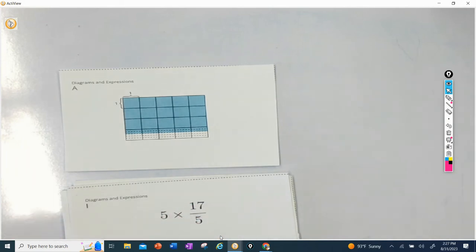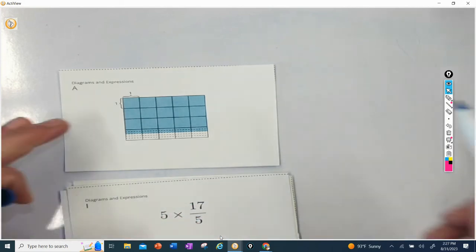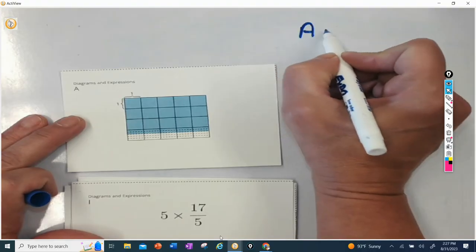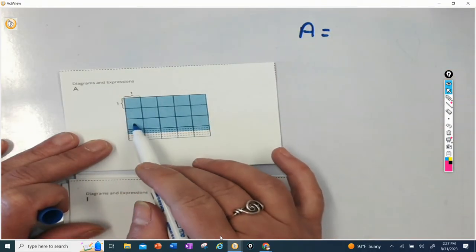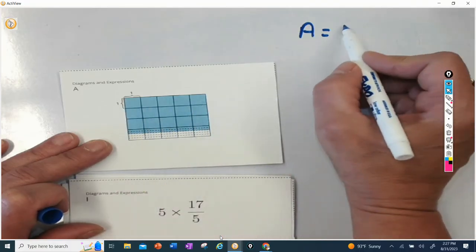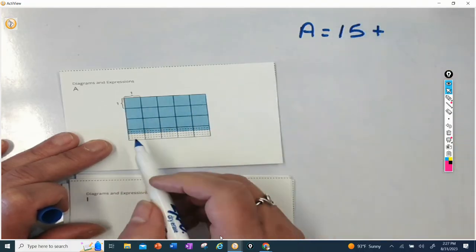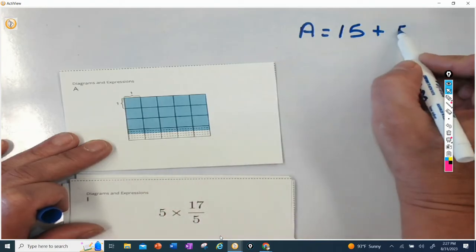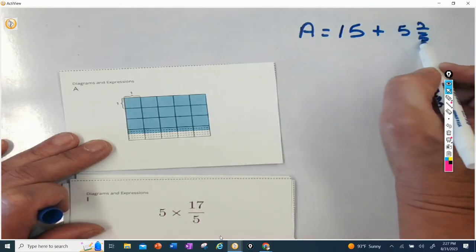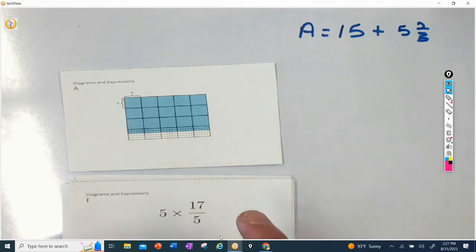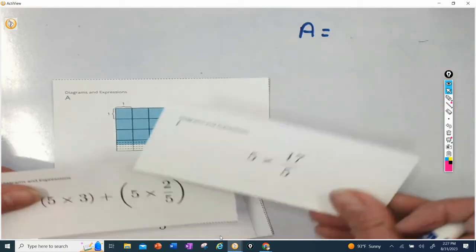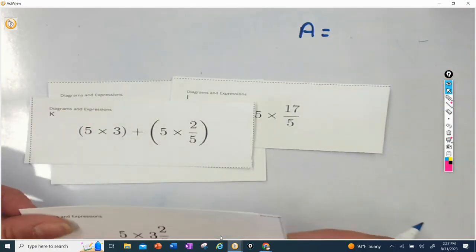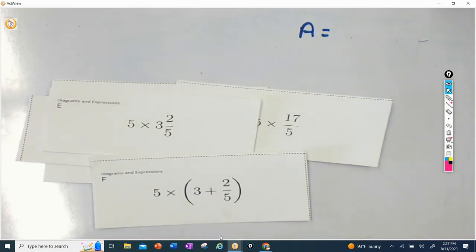So we could do this in a couple of ways. For A, I'll put that here. For A, I could count the number of whole squares. That's 3 times 5, that's 15, plus 5 times 2/5. We could do it that way, right? We could take one of the equations that we have in our list here, and solve that. So you get to decide, how do you want to solve it?